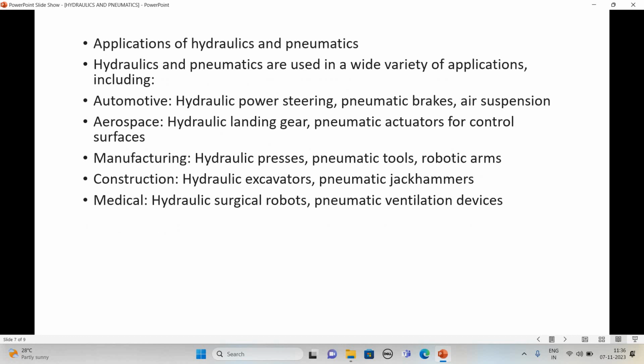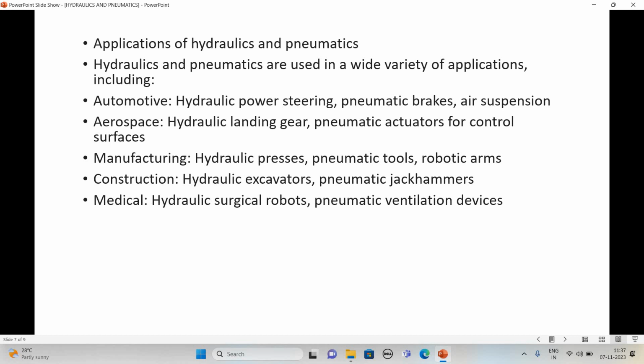We will see some applications of hydraulics and pneumatics. They are used in a wide variety of applications, which includes the automobile sector, like hydraulic power steering, pneumatic brakes and air suspension.